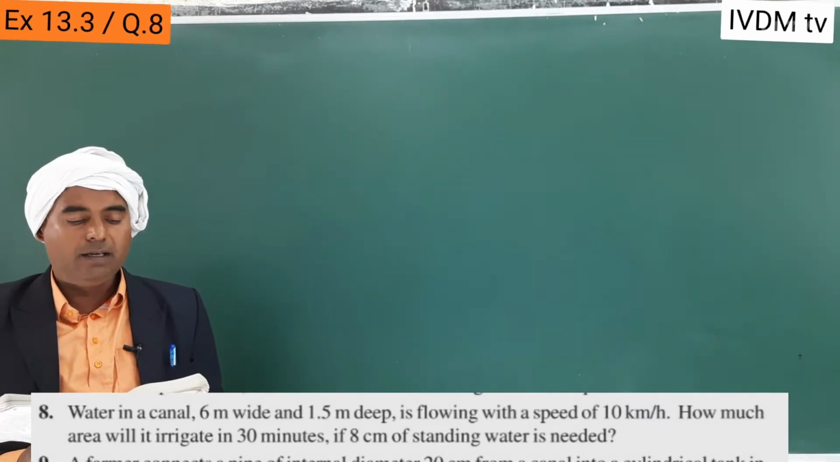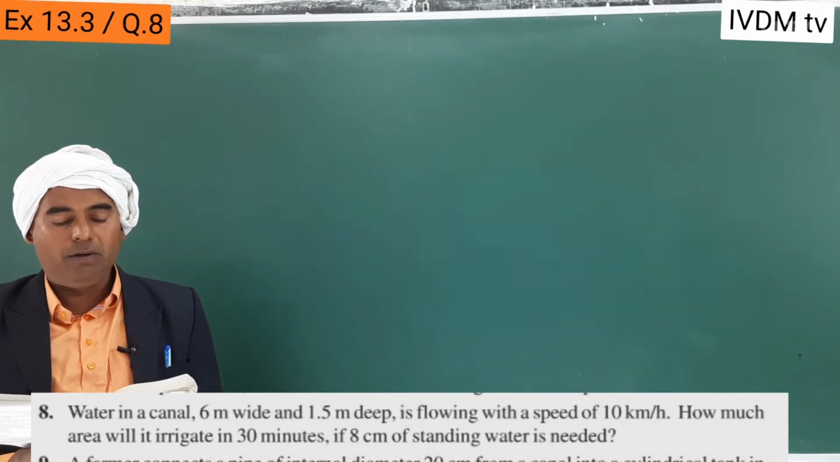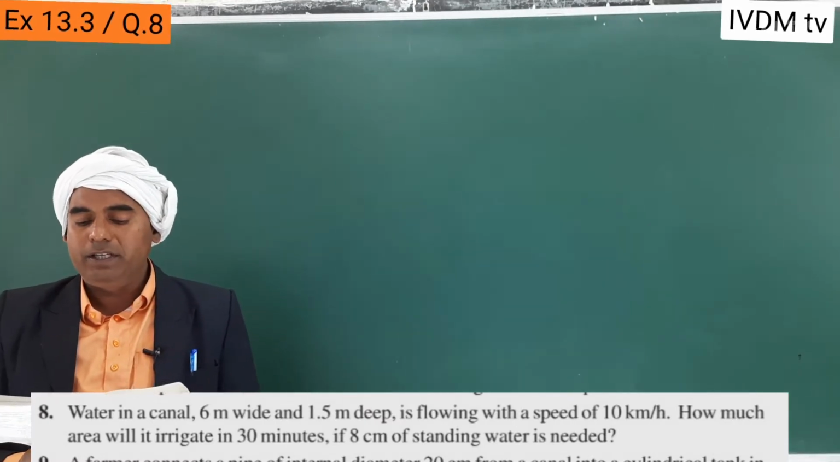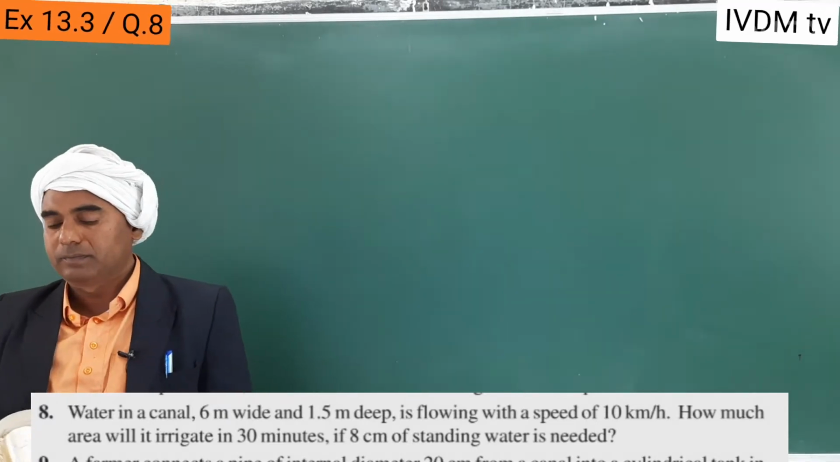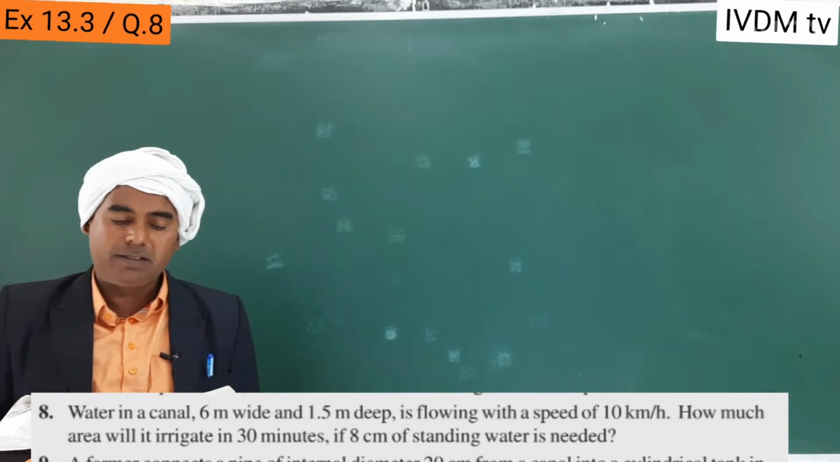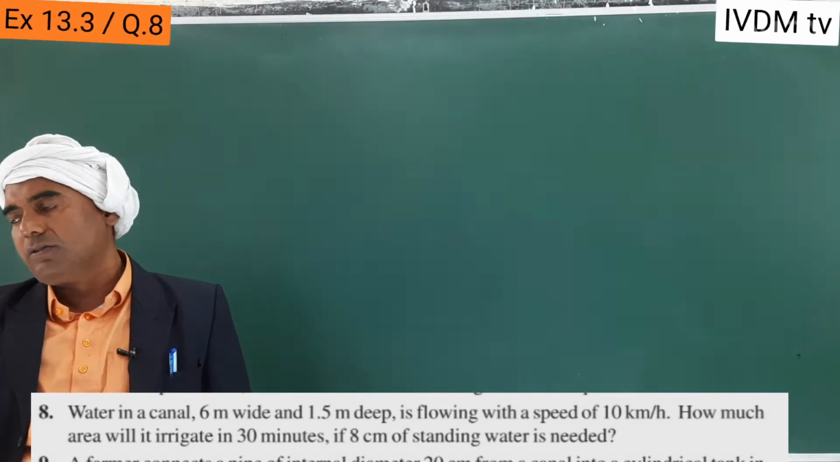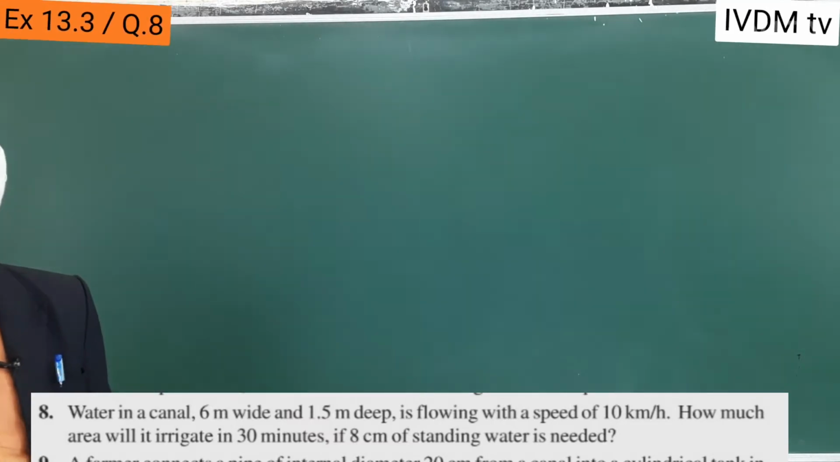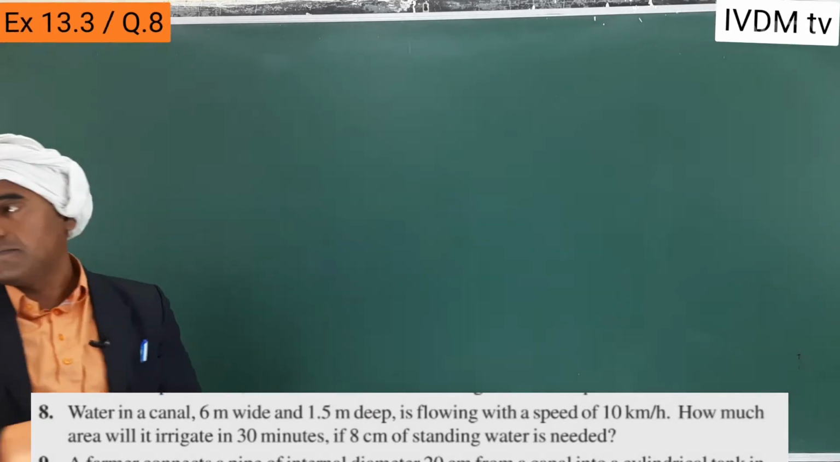Water in a canal 6 meter wide and 1.5 meter deep is flowing with a speed of 10 km per hour. How much area will it irrigate in 30 minutes if 8 cm of standing water is needed? So the question is a very practical question. Actually the canal is just like a cuboid shape. Cuboid.